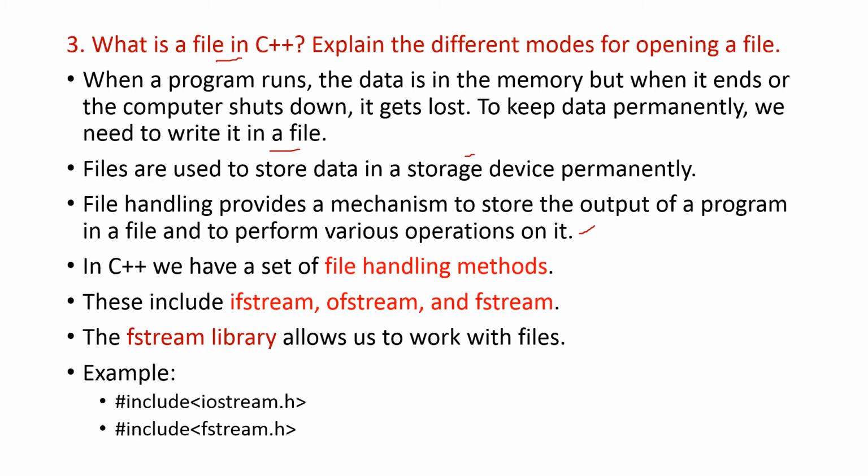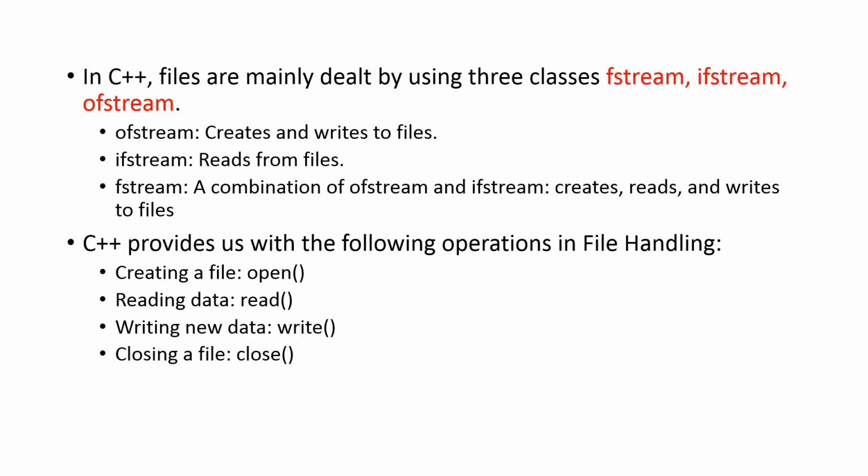In C++, we have a set of file handling methods. These include ifstream, that is input file stream, ofstream, that is output file stream, and fstream, the combination. So the fstream library allows us to work with files. See this, while writing a file program, along with this iostream.h, you have to include the fstream.h header file also in the C++ program. C++ files are mainly dealt by using three classes: fstream, ifstream and ofstream, that is input, output and combination.